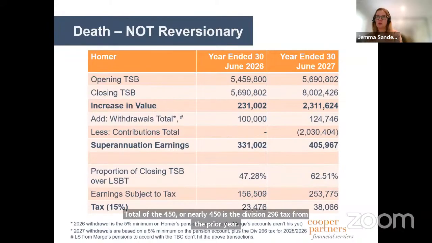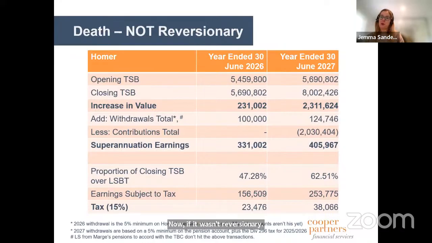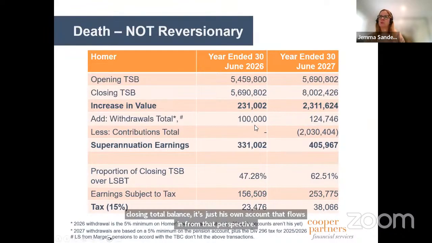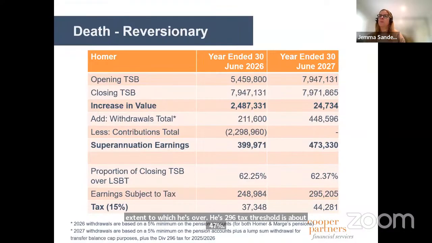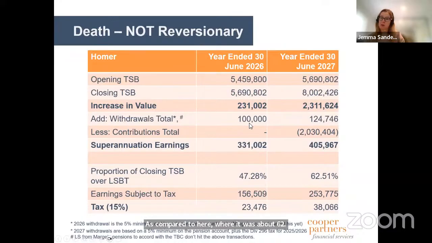Now, if it wasn't reversionary, this is what it looks like. So in that first year, if Homer isn't receiving or starting a new pension, then that doesn't impact his closing total super balance. It's just his own account that flows in from that perspective. So we've got his own withdrawals sitting there of 100. The extent to which he's over his Div 296 tax threshold is about 47%, as compared to here where it was about 62. And then his withdrawals total is only his own minimum pension. So we don't have to factor in Marge's at that point in time. So in that year, we've got $23,000 worth of Division 296 tax.